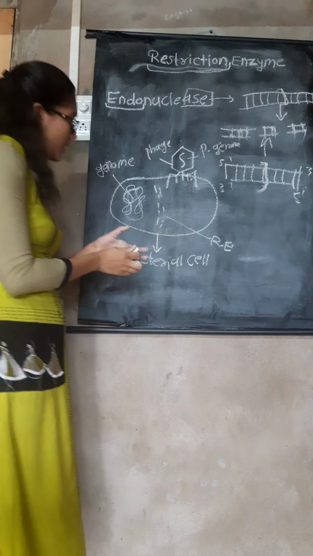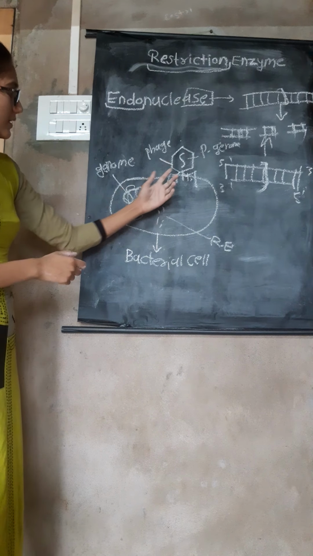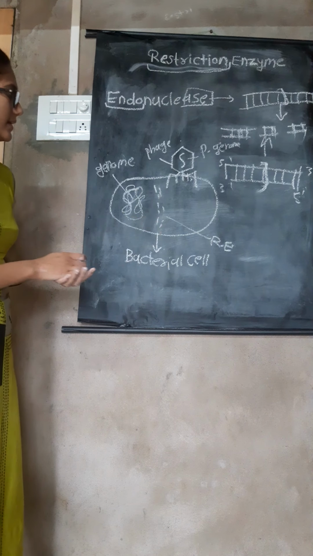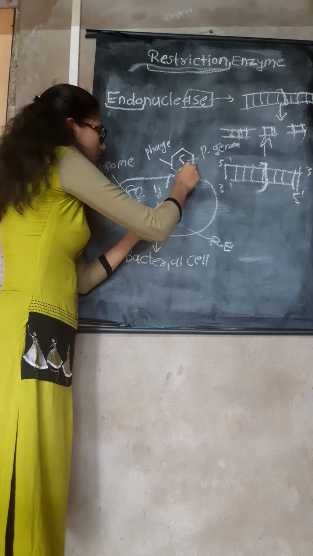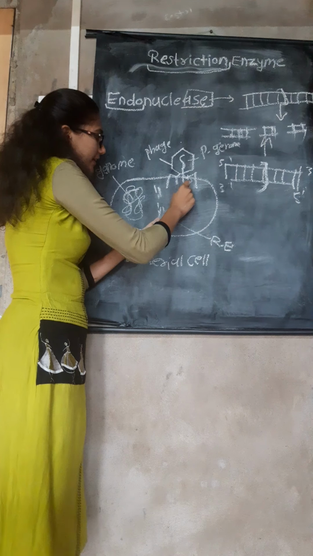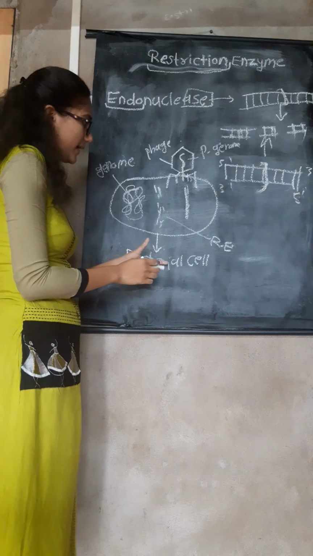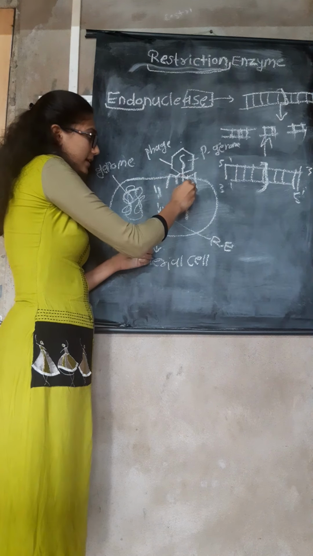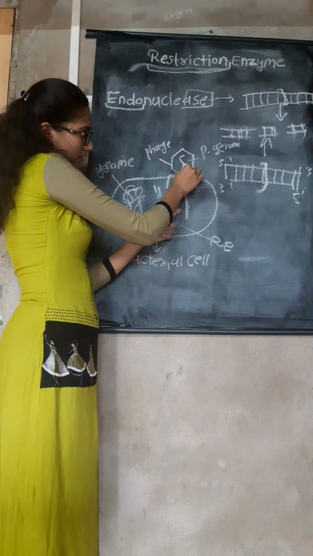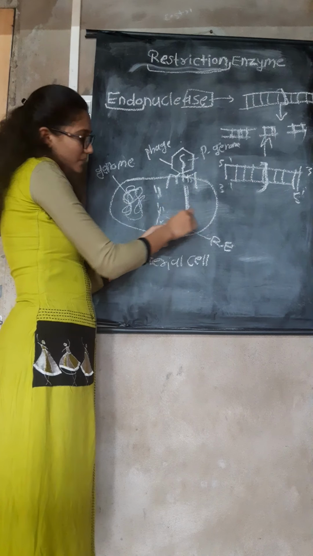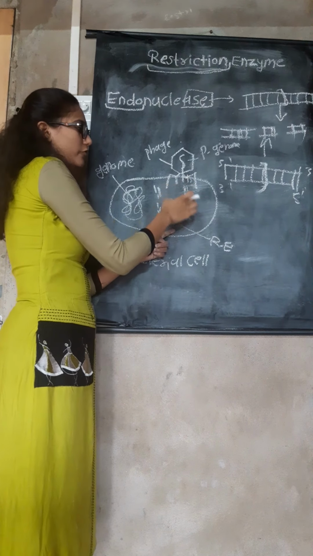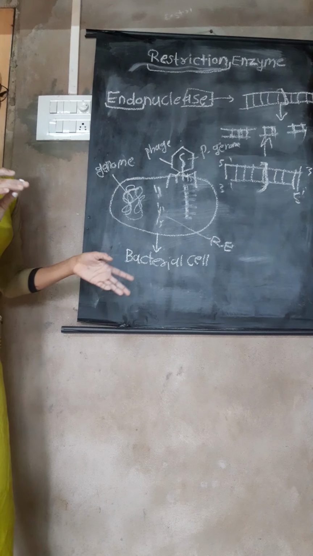It means this restriction enzyme cuts this phage DNA. They recognize the phage DNA, and they cut the DNA sequence into small fragments. This is the restriction enzyme. Okay.